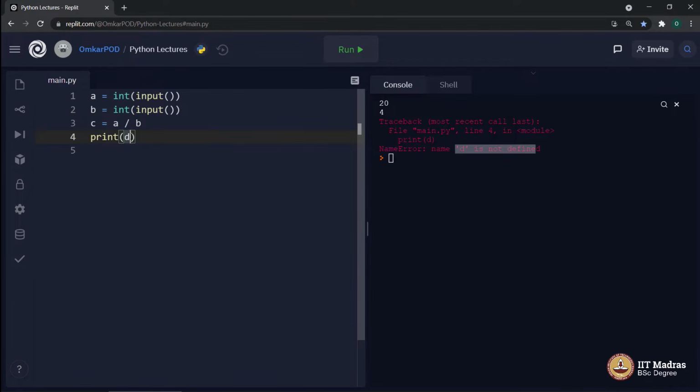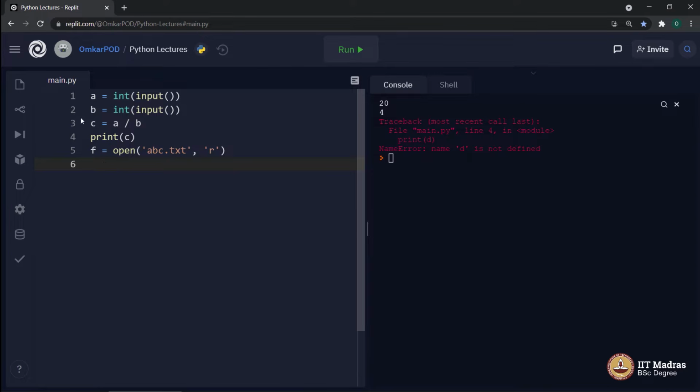Alright, let me correct this code and try something else now. f is equal to open abc.txt in read mode, and this is it. I'm not going to do any further operations with respect to this particular code.